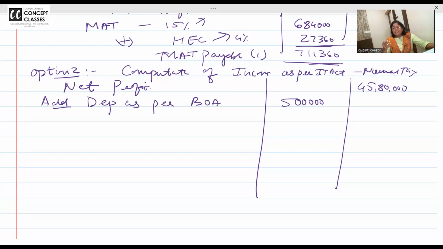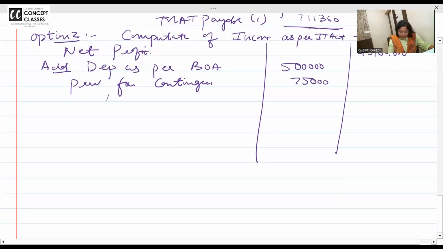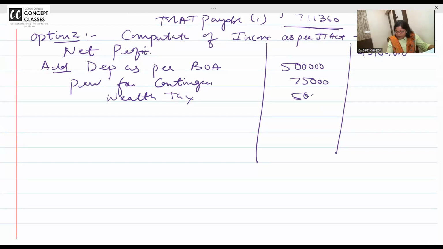Can I take the difference? Sometimes it will be added, sometimes less. Why do you want to go into that hassle? Provisions for contingencies. Can I copy this list faster with all of you, because it's just printed and everything is disallowed? Wealth tax of earlier year, definitely it's a part of income tax, so disallowed here.